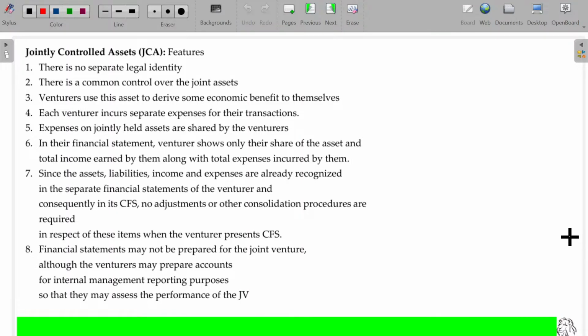Let's move on to the next one, jointly controlled assets. Very simple. A and B both put together will hold an asset. A spends around 60 lakhs and B spends around 40 lakhs, and together they purchased an asset for 100 lakhs. Is that okay? So year on year, 60% of the value of the asset will be clubbed with the assets of A company, and 40% will be clubbed in the books of B company. That's all about jointly controlled assets.